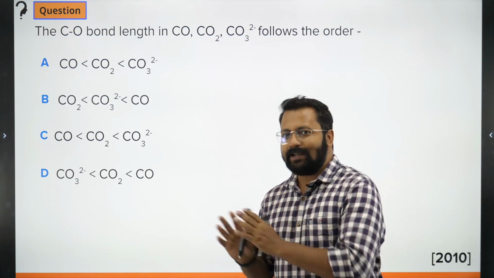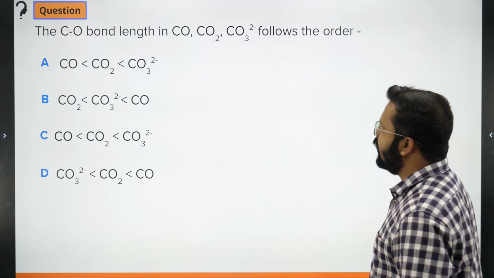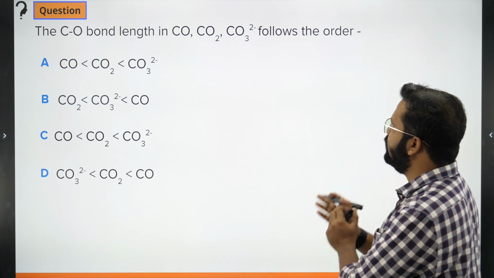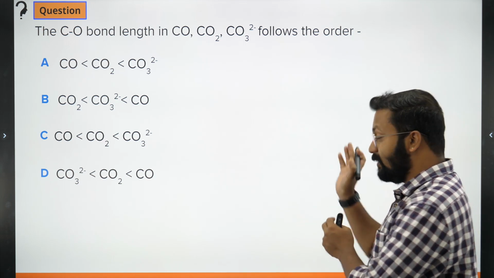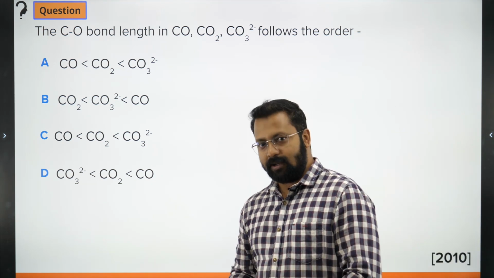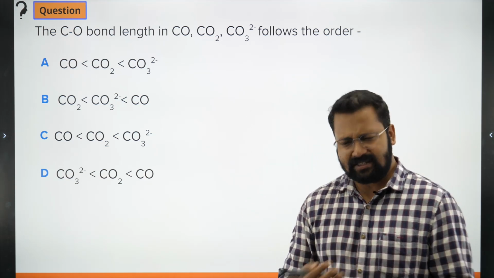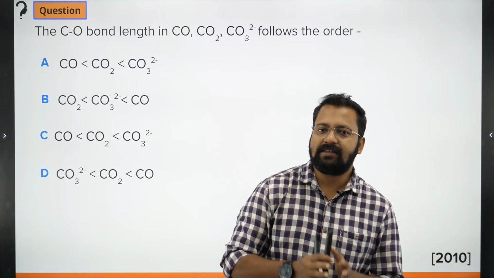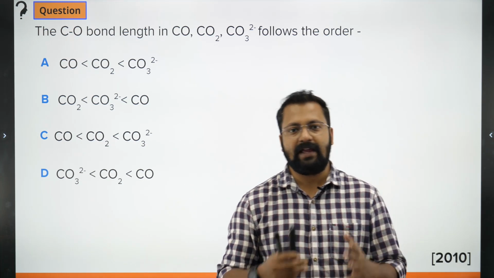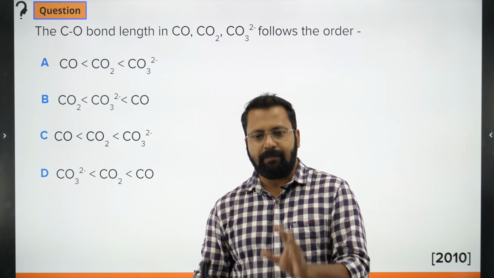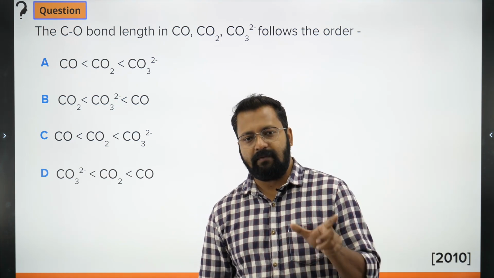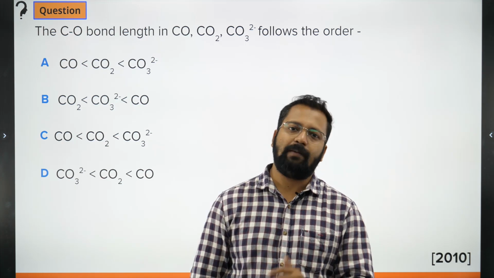So let's look at this question. In this question, the carbon oxygen bond length in carbon monoxide, carbon dioxide and CO3 2 minus follows the order. We need to calculate the bond order. Now bond order is a very simple assessment. We did the bond order assessment in class 11th, and in class 11th bond order was calculated for diatomic molecules. A simple concept is that if the number of bonds between two atoms is 1, the bond order will be 1.